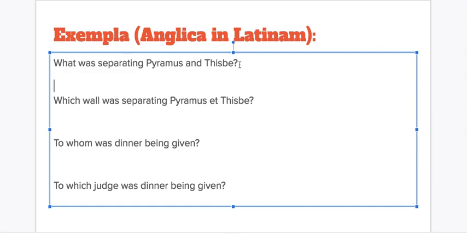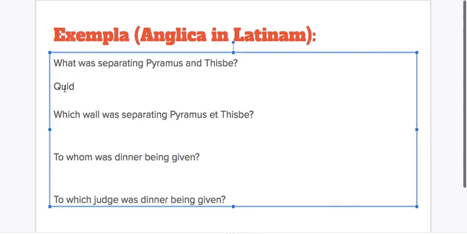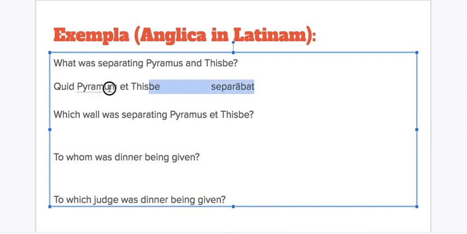So here we go. What was separating Pyramus and Thisbe? Does this sound like a pronoun or an adjective to you? Pronoun. So I'm in the quid category, right? And is this a quis or a quid? It's what, not who, so it's quid. Was separating. So quid is third person. It's like saying the boy was separating. So quid separabat Pyramum et Thisbe. Right? Quid separabat Pyramum et Thisbe.